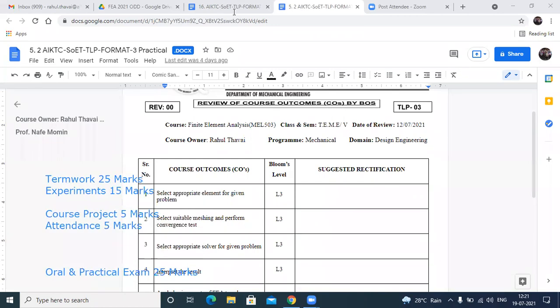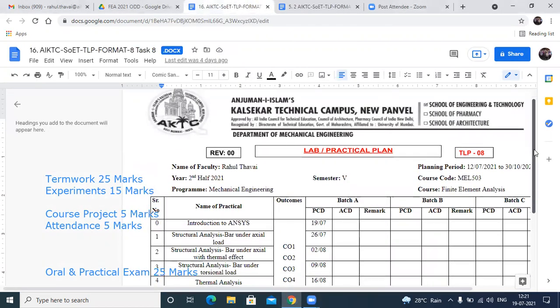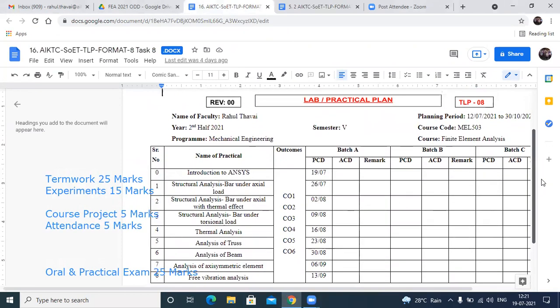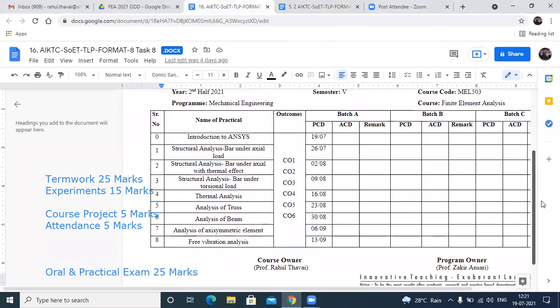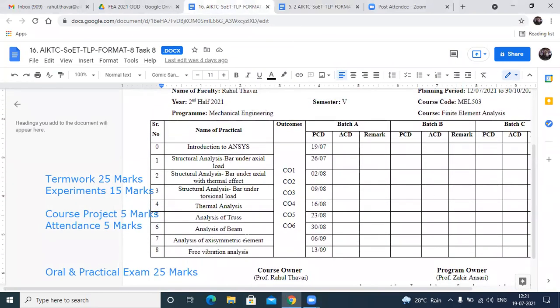For the 15 marks of experiments, we are going to conduct 8 experiments.